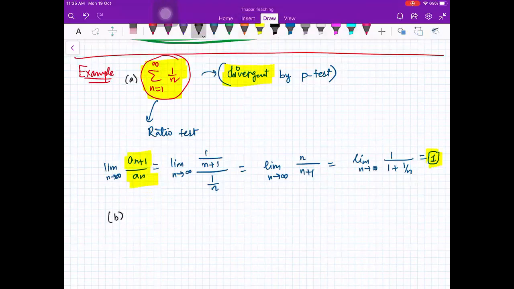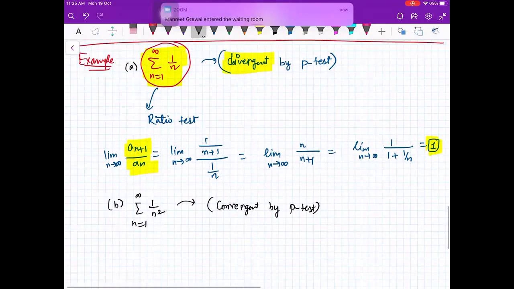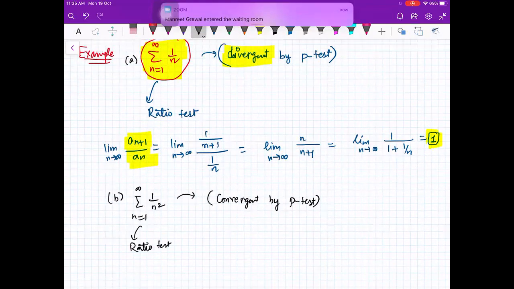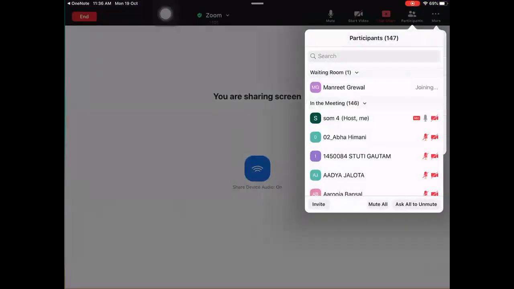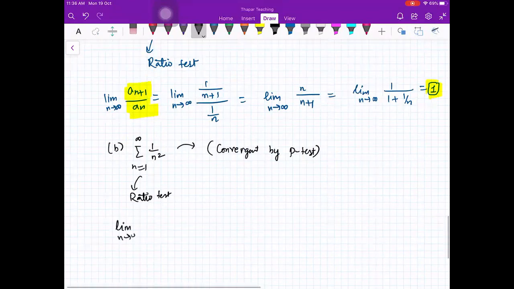Okay. Now look at this series. We have another series, sigma n from 1 to infinity 1 by n square. And we know that this series is convergent by, again, P test. And if we apply ratio test here, limit n going to infinity, an plus 1 upon an is limit n going to infinity 1 upon n plus 1 square divided by 1 upon n square.